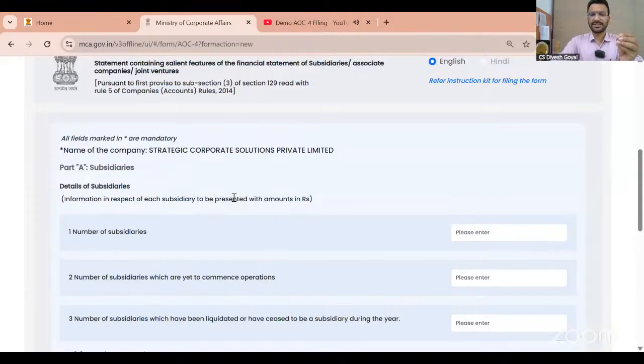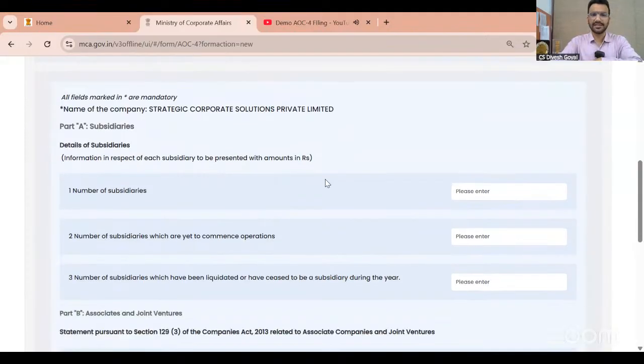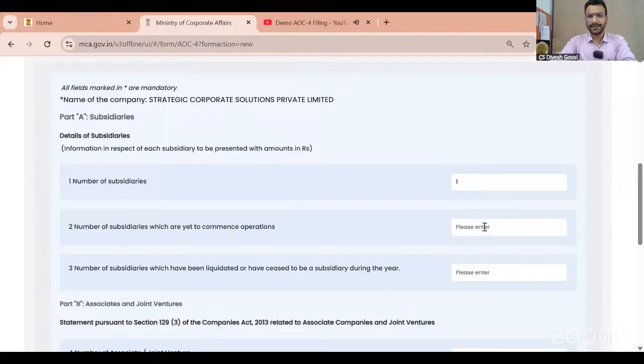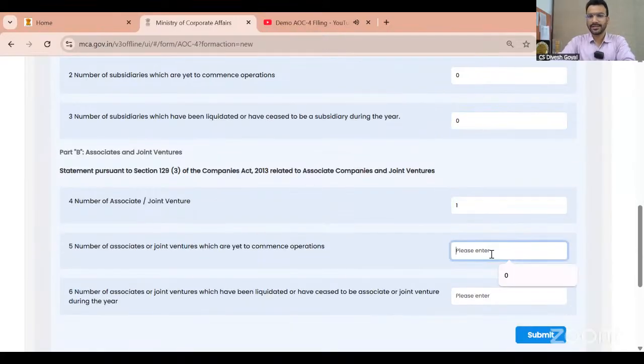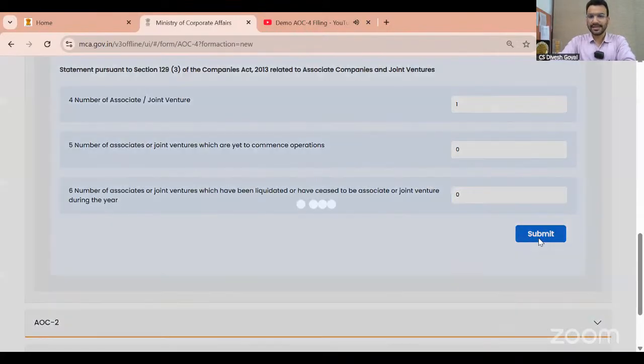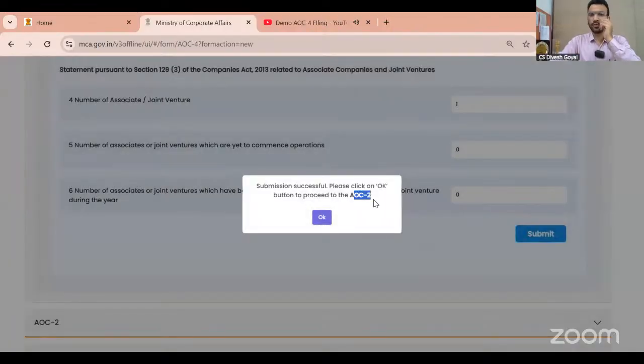Again, some basic information we have to fill. Further, we have to fill in the Excel sheet. Number of subsidiaries, I am mentioning 1. Number of subsidiaries which are yet to commence business, 0, and those struck off, 0. Number of associates, I am mentioning 1, then 0. Again, submit. Now it is asking for AOC-2.